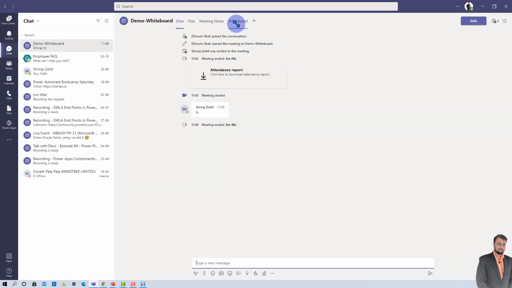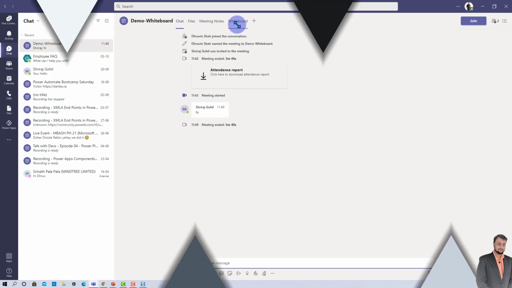So hope now you get a clear idea of why to use whiteboard in Teams channels as well as Teams meetings, and which are the real life use cases where you can leverage this capability for better collaboration.